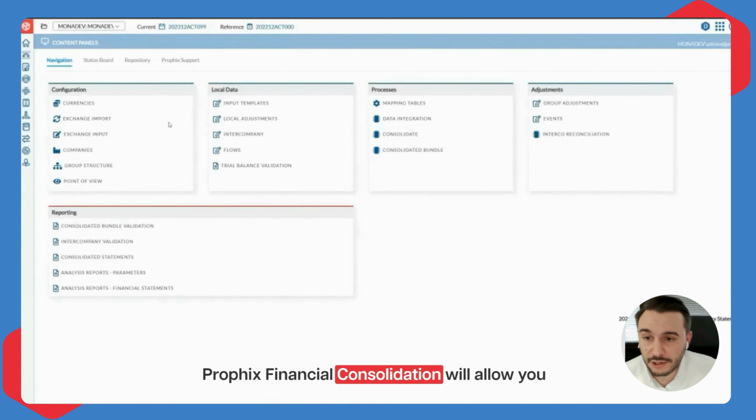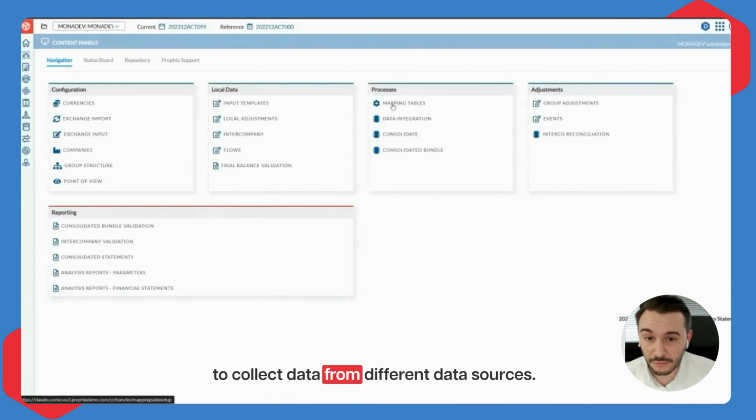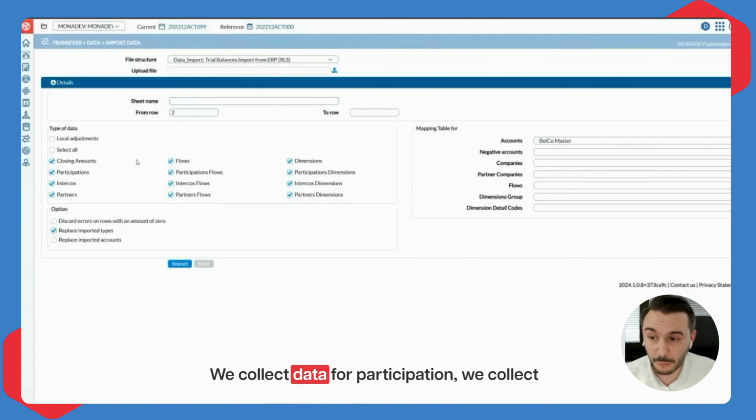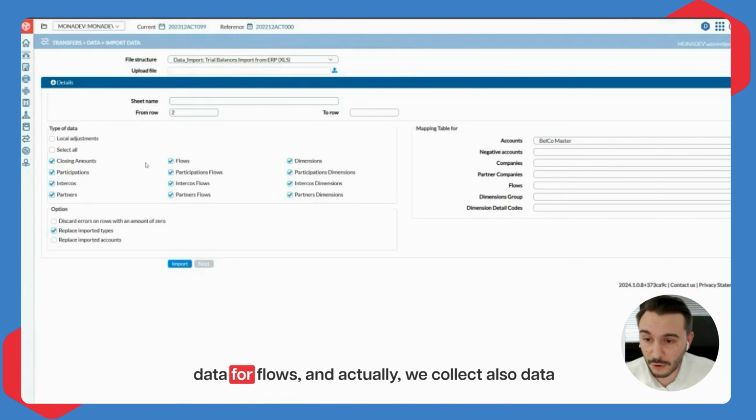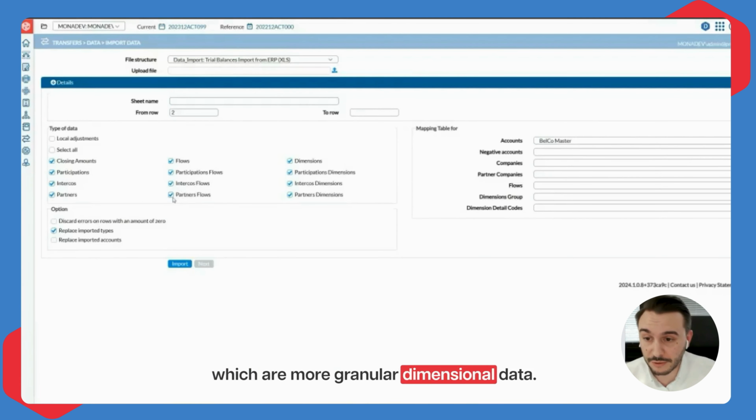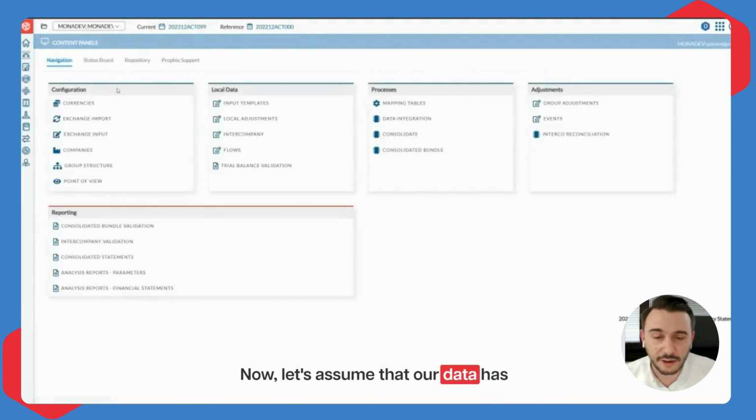Prophix Financial Consolidation will allow you to collect data from different data sources. We collect data for participation, we collect data for flows, and we also collect more granular, dimensional data. Now, let's assume that our data have already been imported at this point in time.